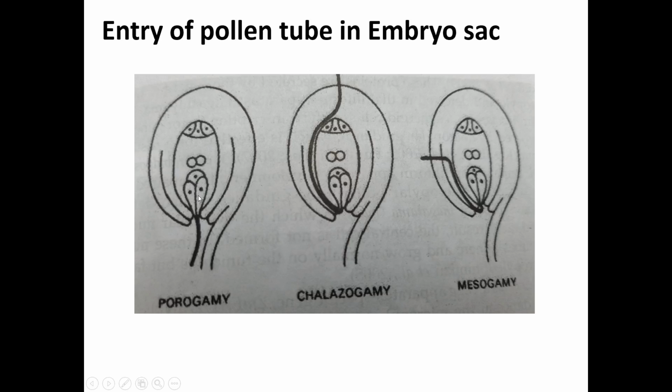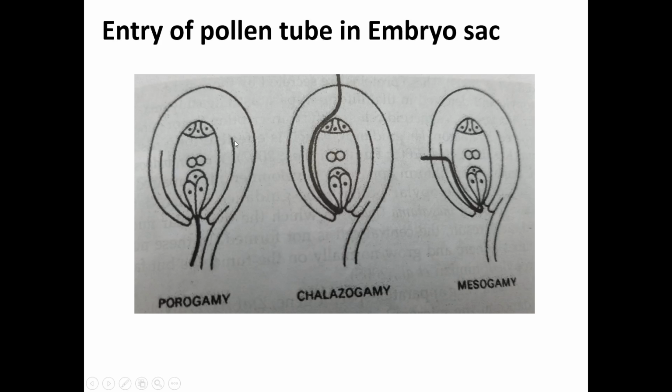A typical embryo sac shows the egg apparatus. This egg apparatus shows the hanging portion of 2 synergids, and toward the upper side there is an attachment of the egg cell. This is called the female gamete. At the center of the embryo sac there are 2 polar nuclei, and these are the 3 antipodal cells.